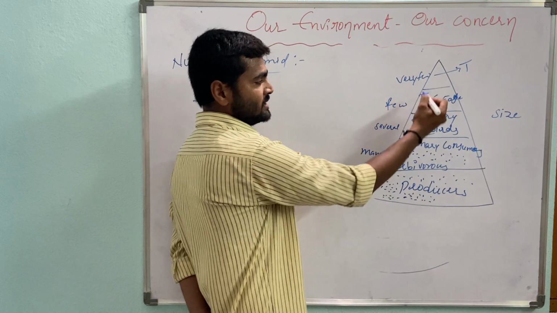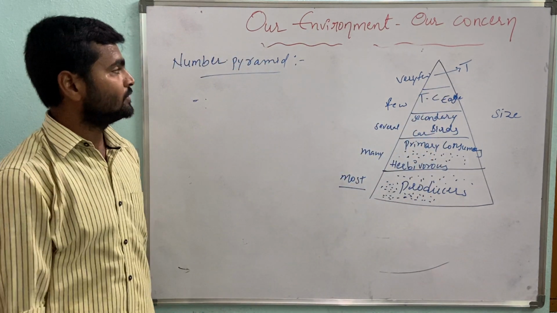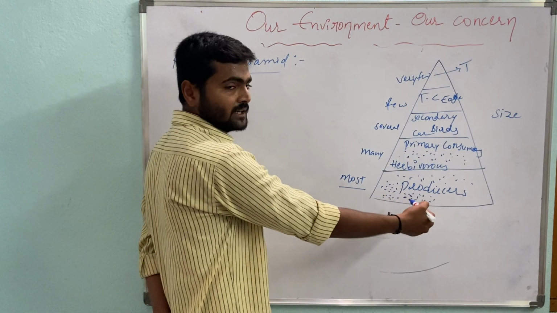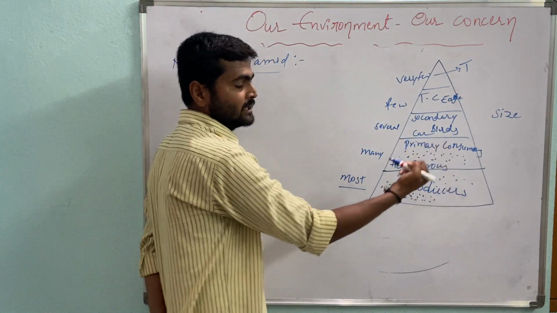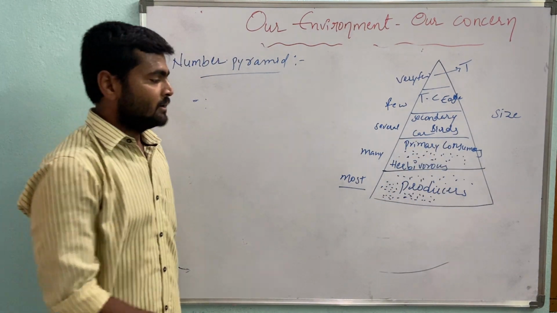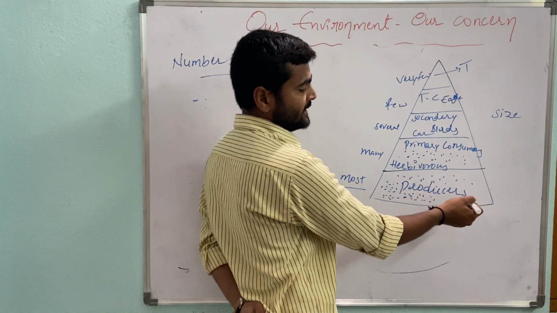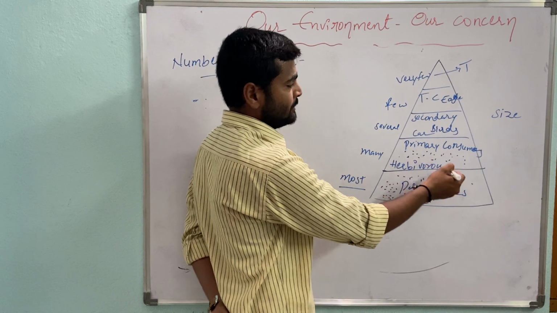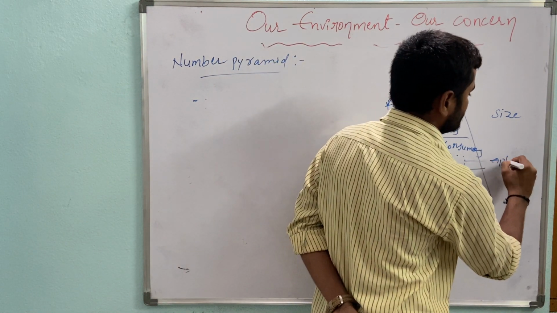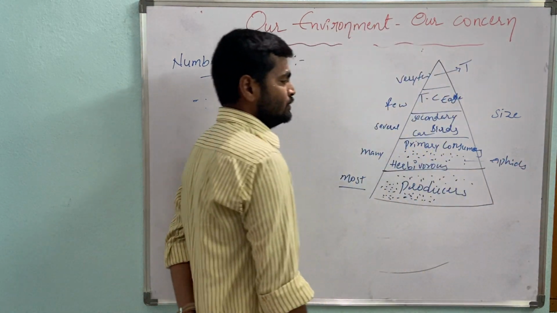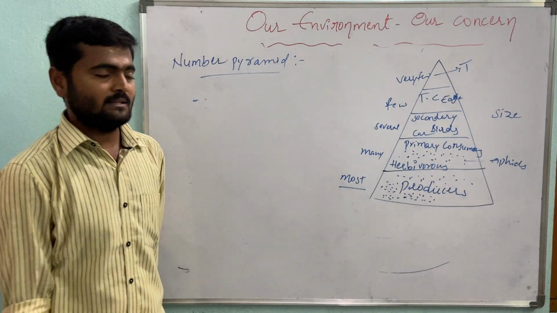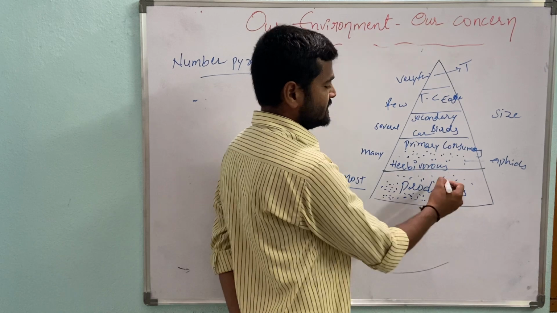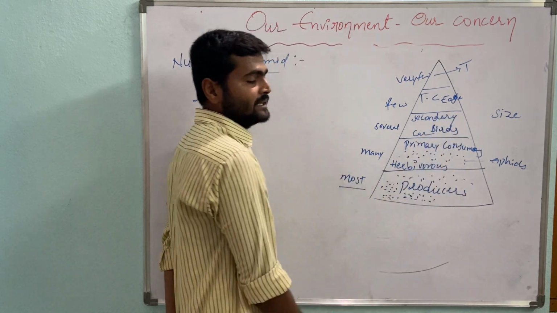If you observe this number pyramid, the bottom is always completely producers. These producers are most in number, and aphids which are dependent on producers or plants are many in number, so the number decreases from producers to primary consumers.